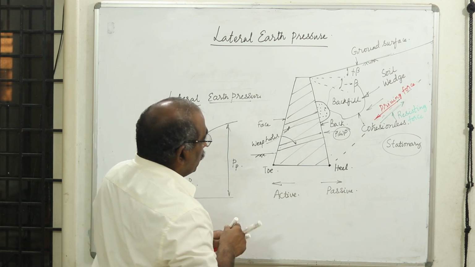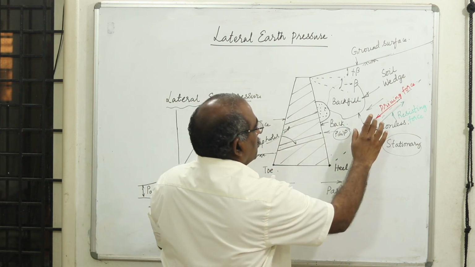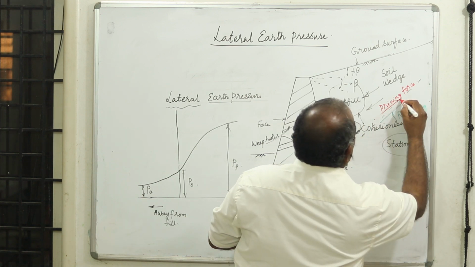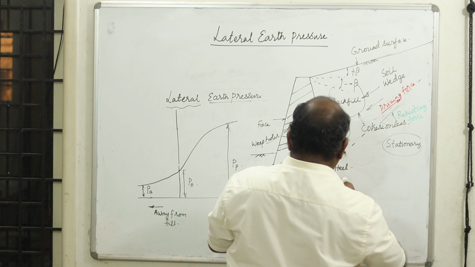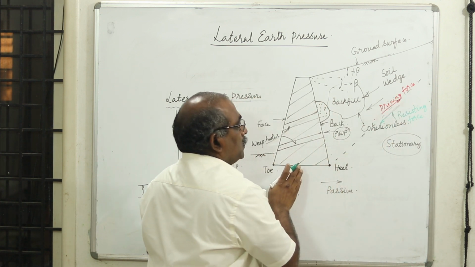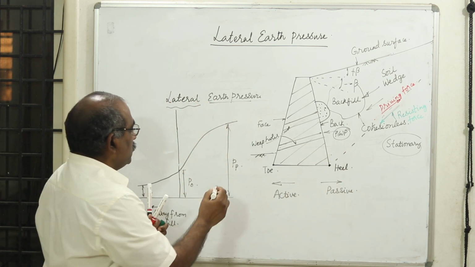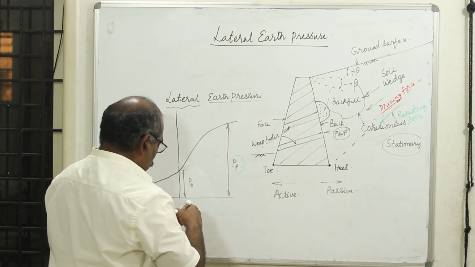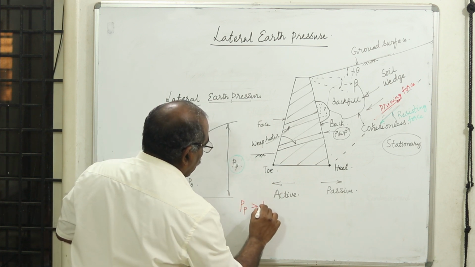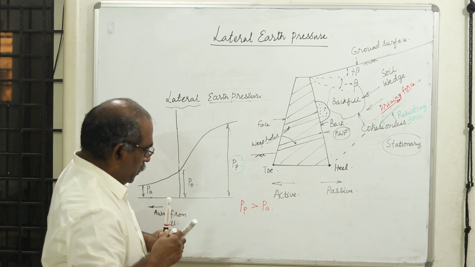Now what happens when the wall moves towards the fill? This gets changed. The driving force is in the upward direction and the resisting force will be in the downward direction. Because the stress is increasing, the soil has to exert more pressure, therefore this is going to be more. Therefore PP is always greater than PA, and in between you will have P0.